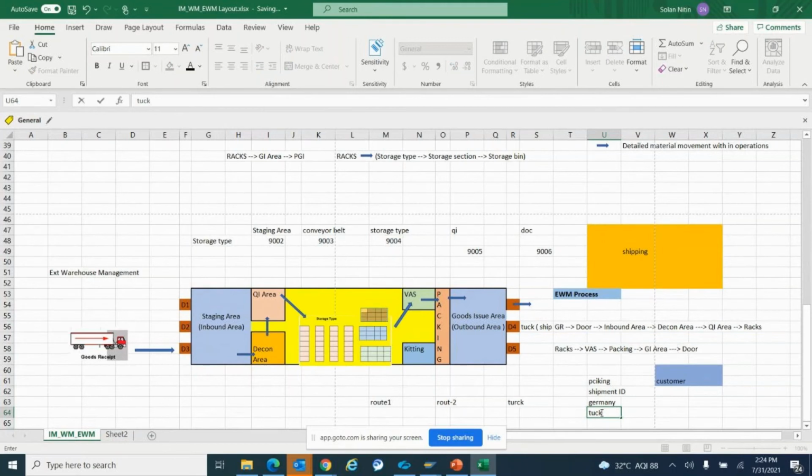So these things are there, but those things are basically part of transportation management. Yes, understood. I was just trying to speculate what is going to happen and how it takes place. Yeah, it's fine, no problem.